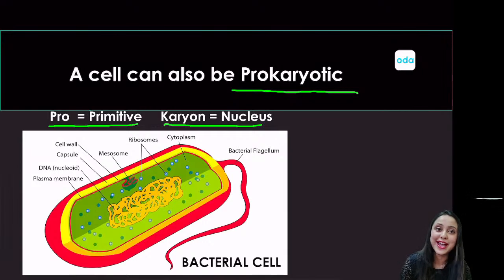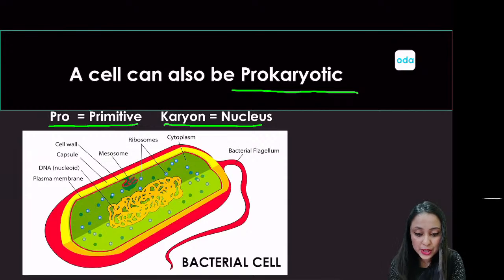न्यूक्लियस नहीं होता है ऐसे सेल्स के पास. तो अगर न्यूक्लियस नहीं होता, if there is no nucleus, then what is there? Instead of nucleus, what is the structure that is present in such cells? Well, these cells have got something which we call a nucleoid. All right, so they don't have a nucleus, instead they have something called a nucleoid, right? So nucleoid is present in these cells.